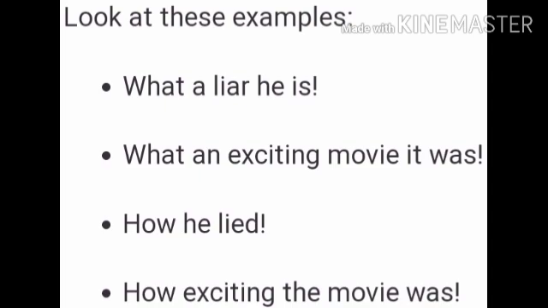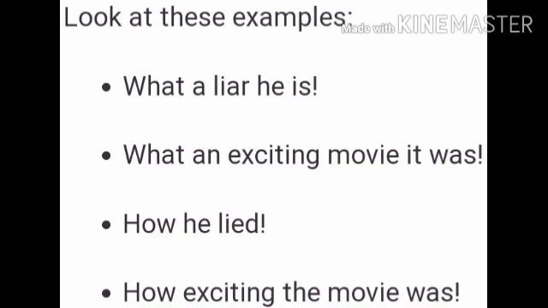Next, third example, "How he lied!" Here he is the subject and lied is the verb. So here subject is there and verb is there. So when subject and verb are there, you will use how to make it an exclamatory sentence. Next, "How exciting the movie was!"